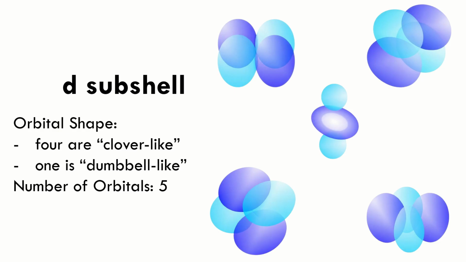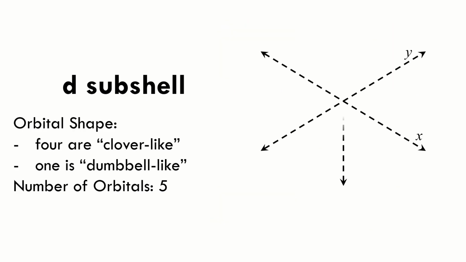Meanwhile, here are the orbitals of the d subshell. Four of them look like clover leaves or double dumbbells. Then one of them, the dz squared orbital, looks like a dumbbell with two donuts around it. There are always five orbitals in the d subshell. Let's go over them one by one.